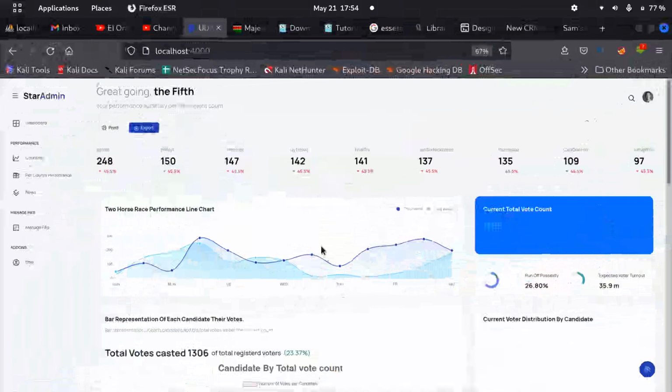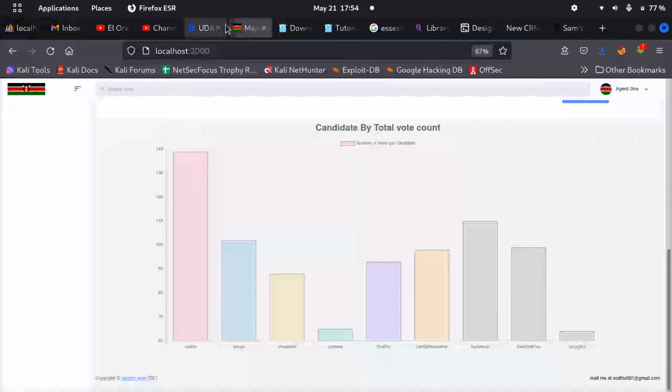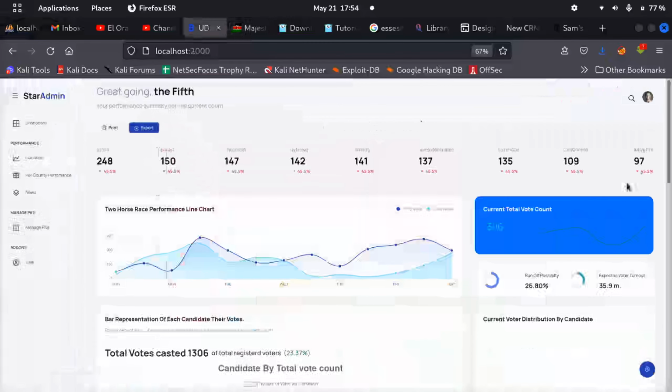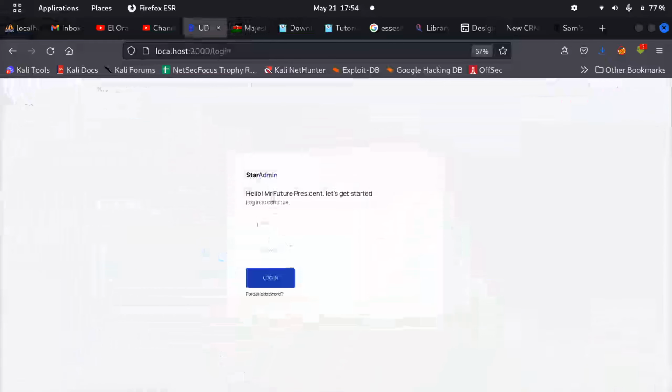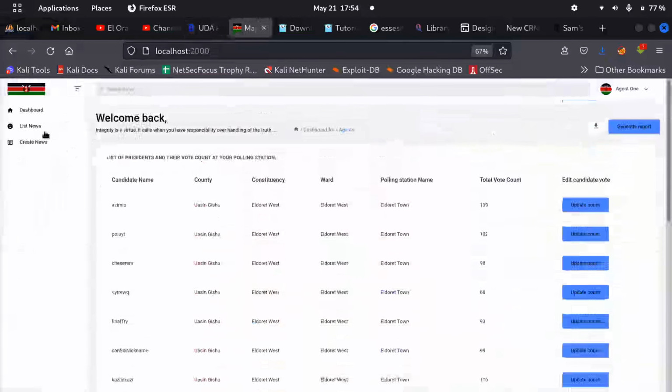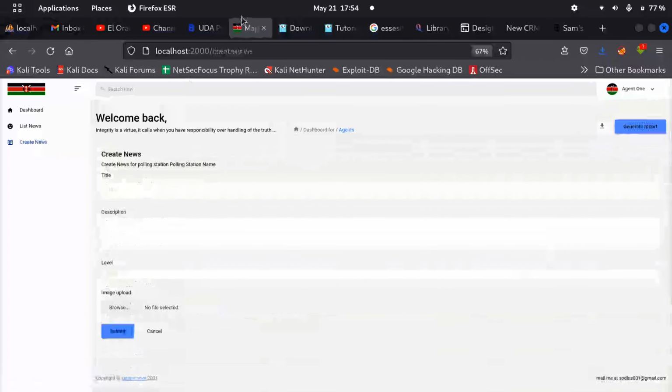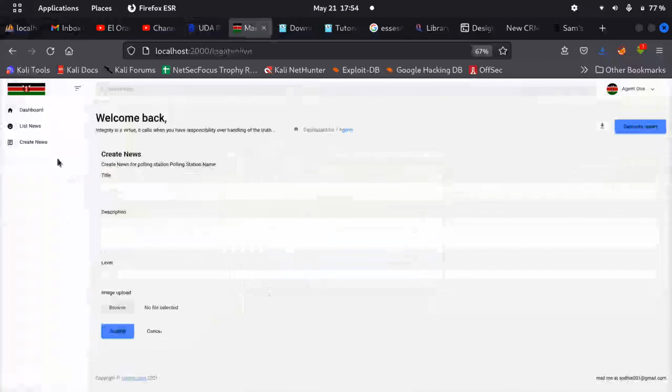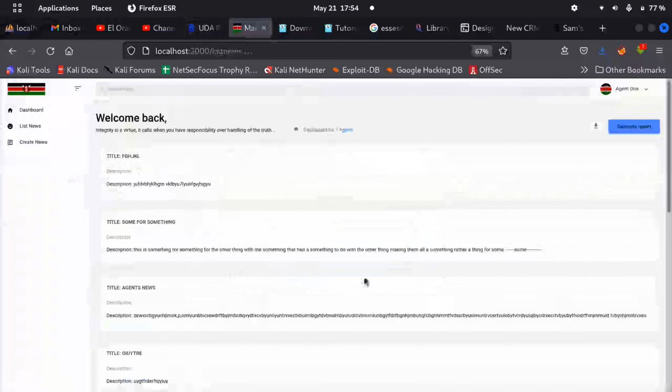Okay, yeah. This one is not monolithic. That was the point I was supposed to make. I got carried away. The point is we have different logins, one for this one and this one, for the candidates. You can see somebody can see whatever is happening. But if the person was to create news, he or she will have to log in. Or this other one, there's list news. You see, create news. When this other candidate creates the news, this other candidate can list the news. These are the news. Yeah, the random stuff I was creating. Dashboard for agents. These are the things guys will be creating.